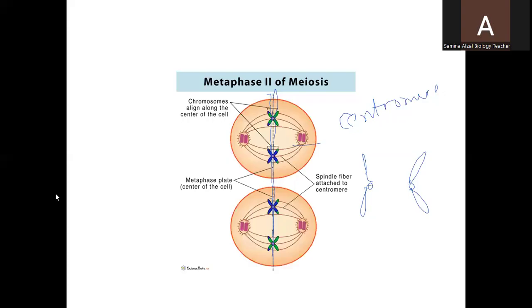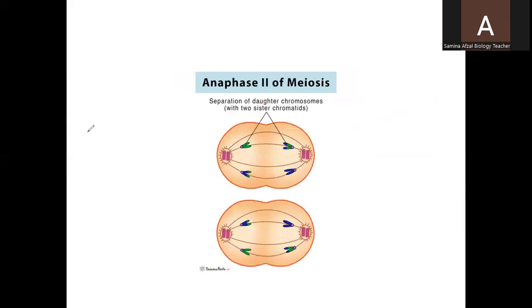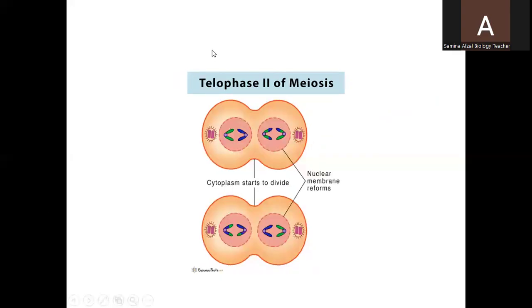Now here you can see after division of the centromere, the chromosomes are moving towards the opposite poles, as the spindle fibers are pulling them towards the opposite poles. The same process will take place and then in the telophase, they have reached the opposite poles. There will be the reformation of the nuclear membrane and the chromosomes will disappear. They will change shape as they will be in the chromatin fibers, and the spindle fibers are also disappearing.